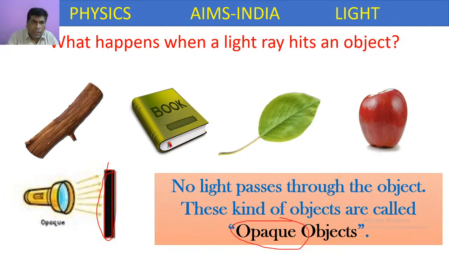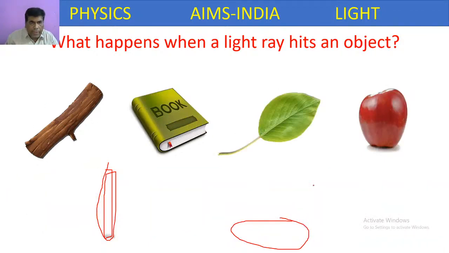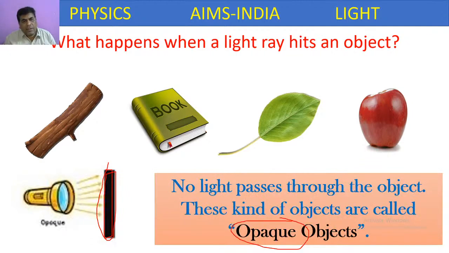So according to the passage of light rays, objects are divided into three types. One is transparent, next translucent, third one is opaque. Transparent means they completely allow the light. Translucent means they partially allow the light. Opaque means they won't allow any light.